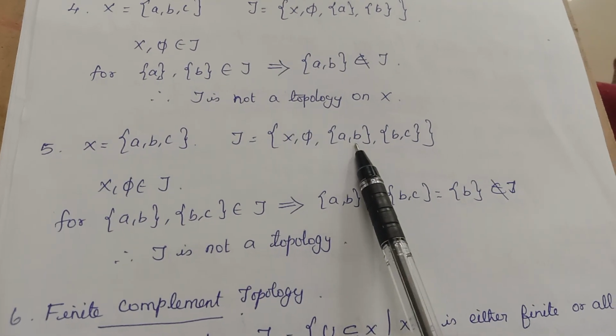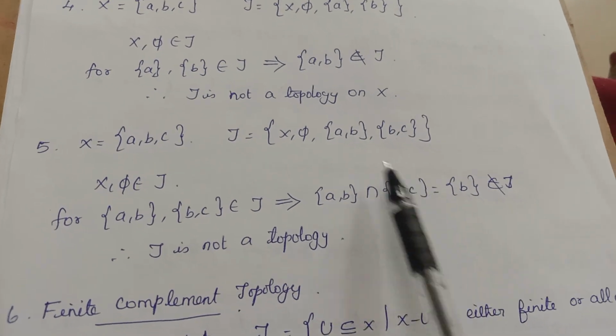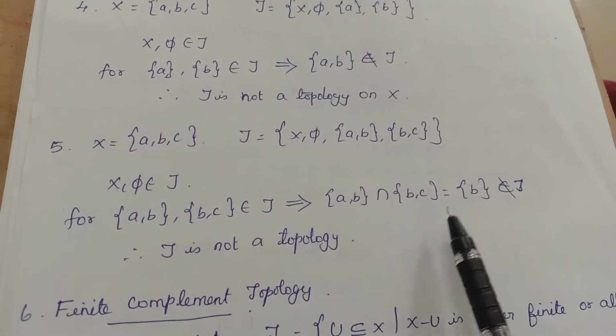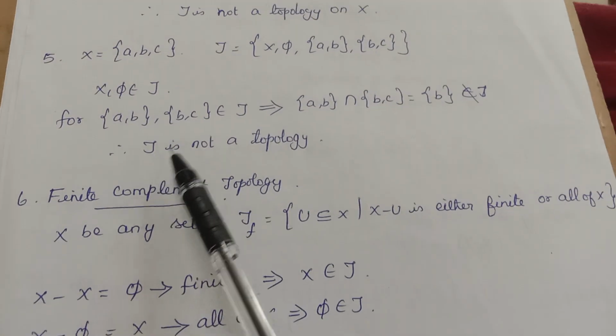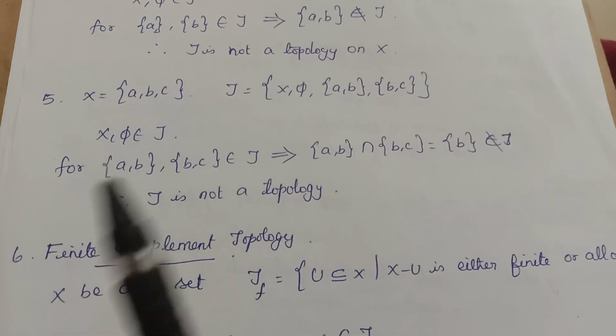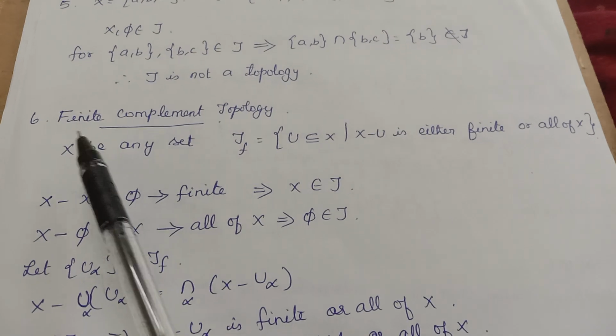Okay. B is present inside this set, but that is not required. The intersection is singleton B. That singleton B is not present. Therefore, what do we say? This is not a topology. Okay. Then, so we have seen with the same ABC, we have seen 5 different ways of defining a topology. Now, let's see another example.